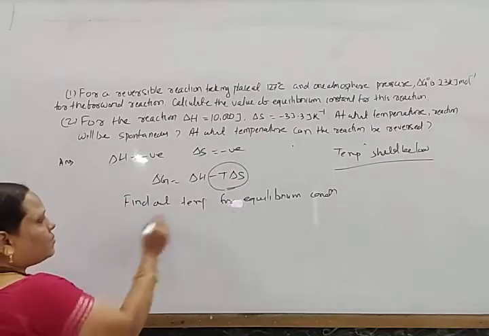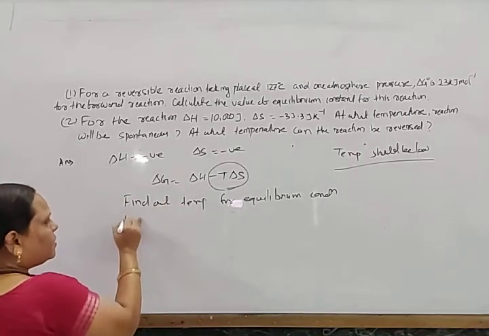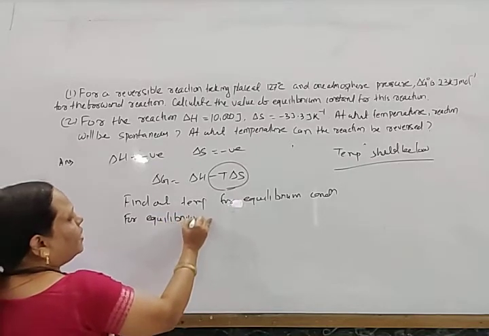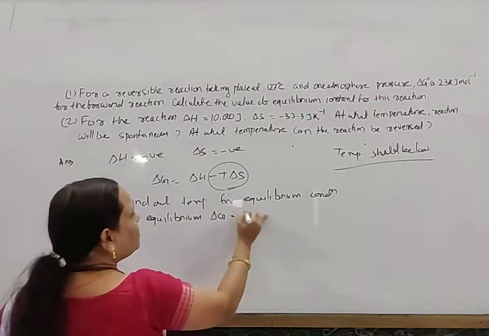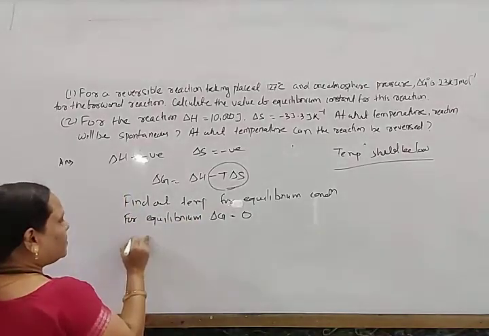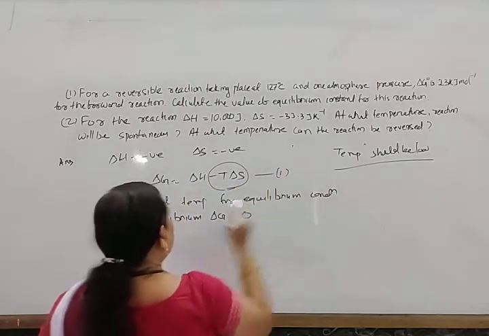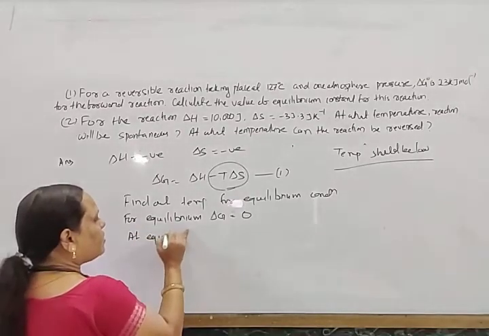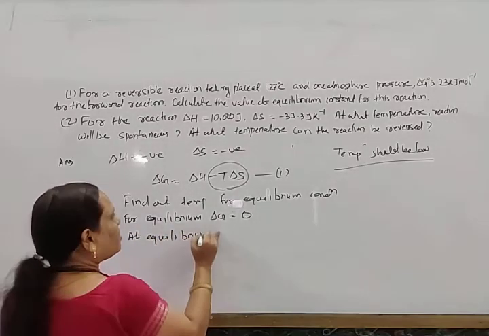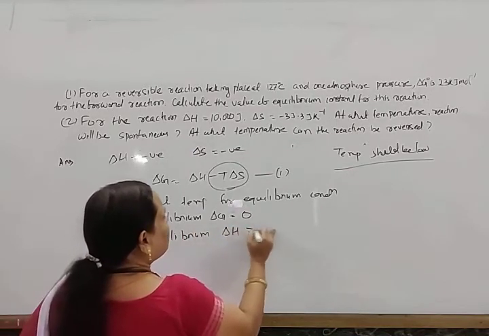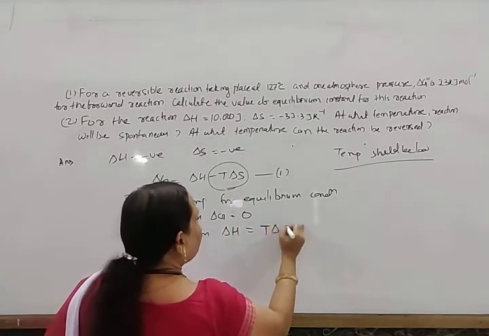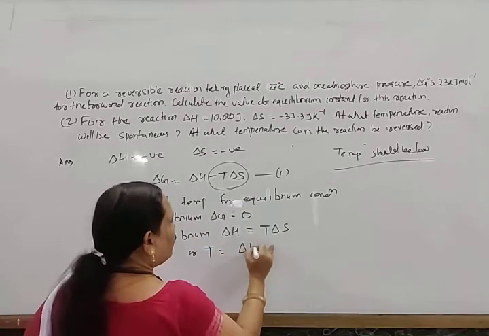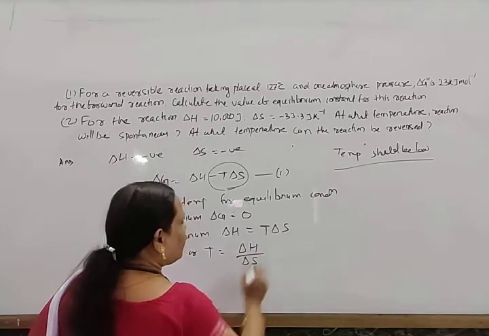So to find out the equilibrium, what is the condition for equilibrium? For equilibrium, del G must be 0. So if del G is equal to 0, then at equilibrium, del H should be equal to T del S, or T is equal to del H by del S.